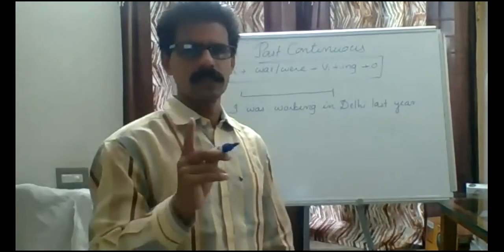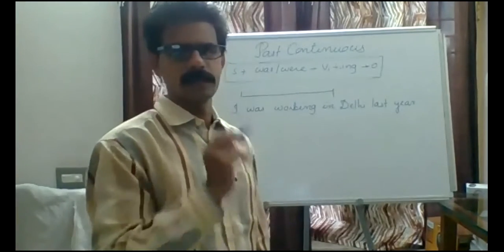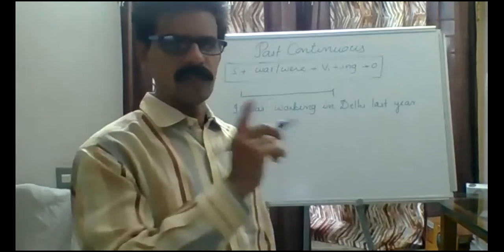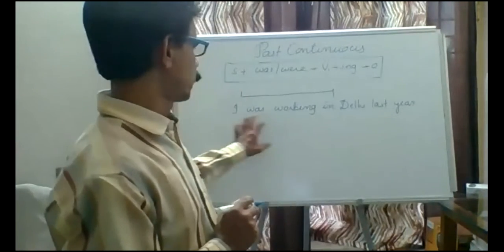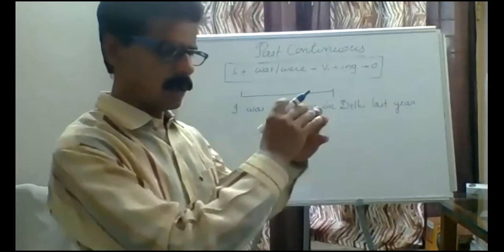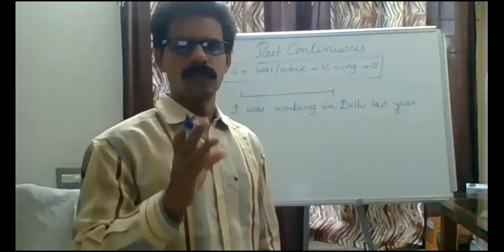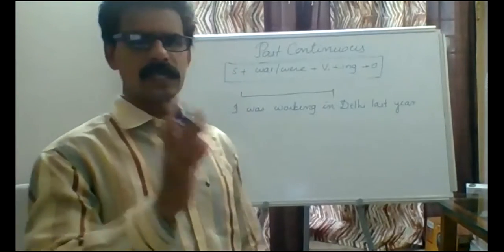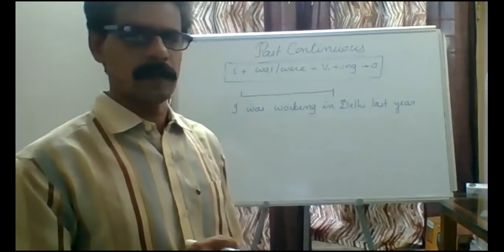I was working shows that a long period of action took place in the past. That is, I was working in Delhi last year, meaning I want to mention the whole year's duration. So we should use the apt tense form, that is past continuous, past progressive.